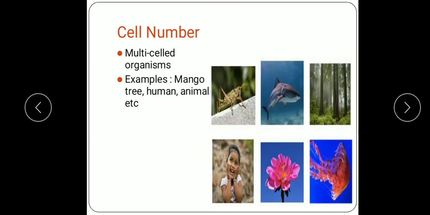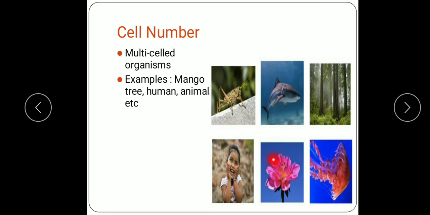Next we'll see the multi-celled organisms, or we call them multicellular organisms. Most organisms are multicellular. They are made up of several cells. For example, mango tree, human, animal. You can see here the various organisms shown, plants and trees, insects, fish.